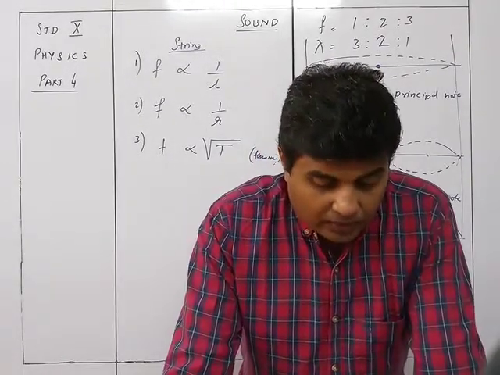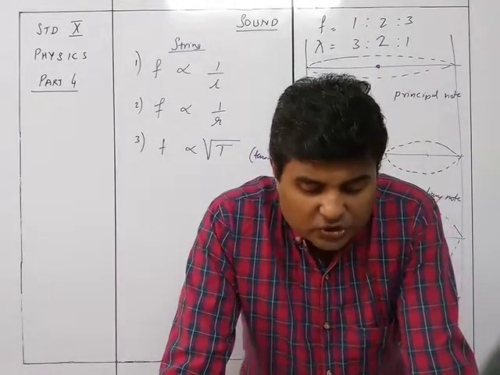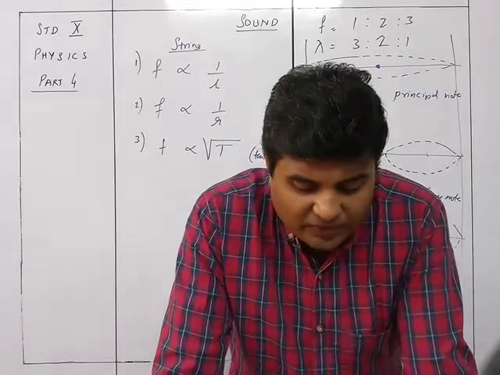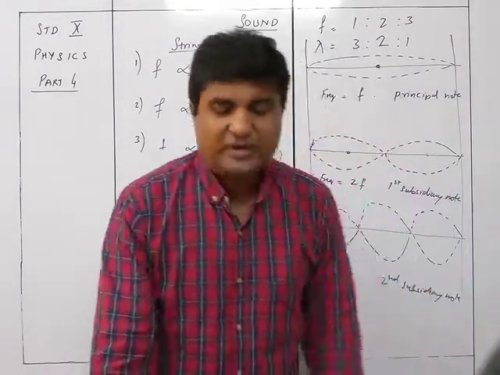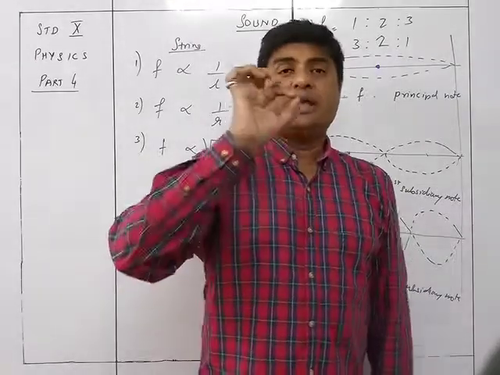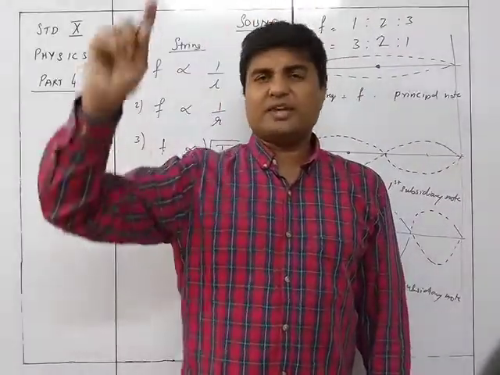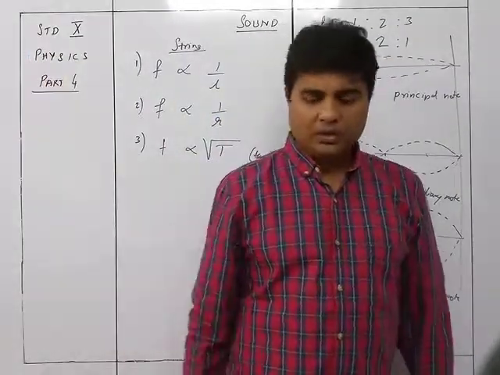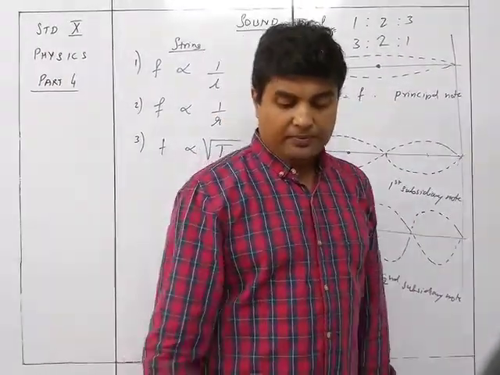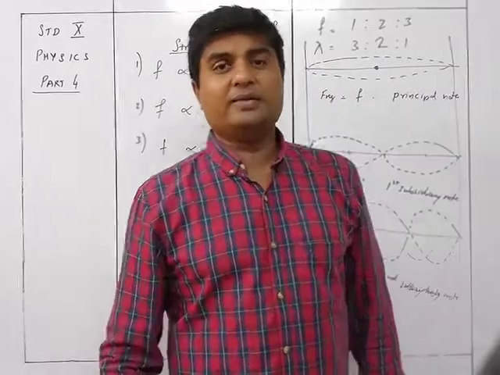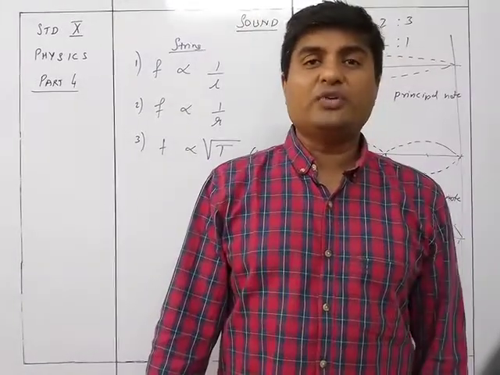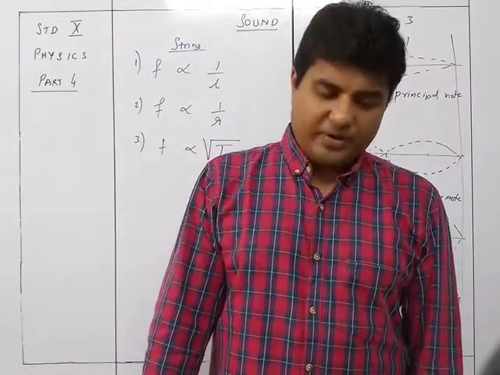Figure 7.6 shows the displacement time graph of a natural free vibration of an ideal condition. In ideal condition, the amplitude, the wavelength, everything will be perfect, going on in the same manner continuously. That is an ideal simple harmonic vibration.